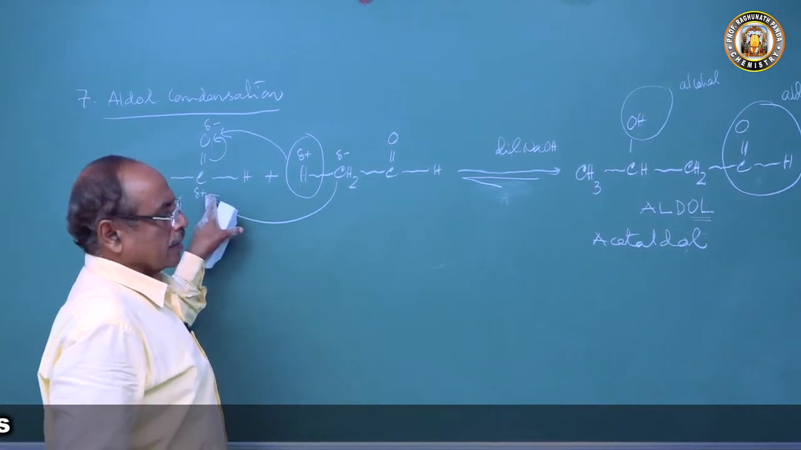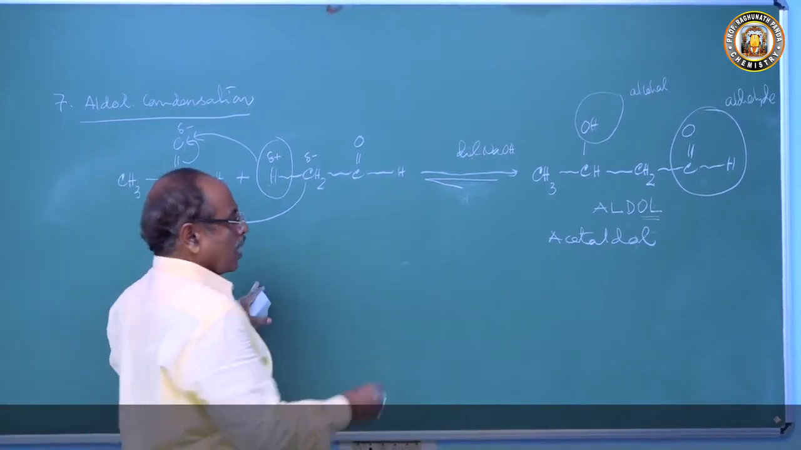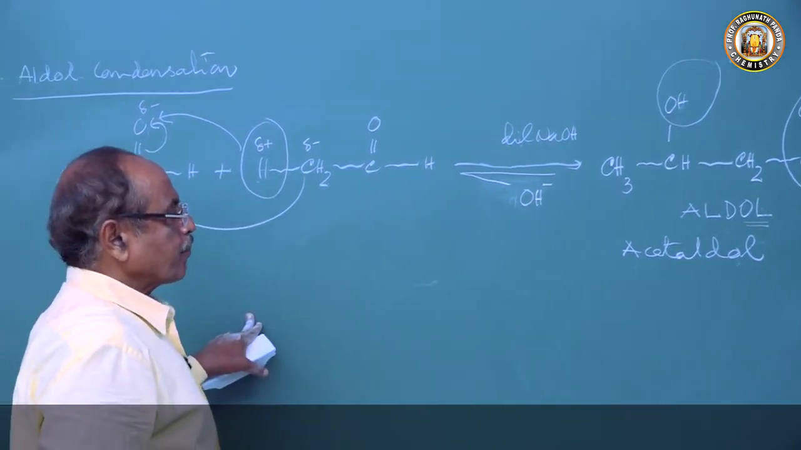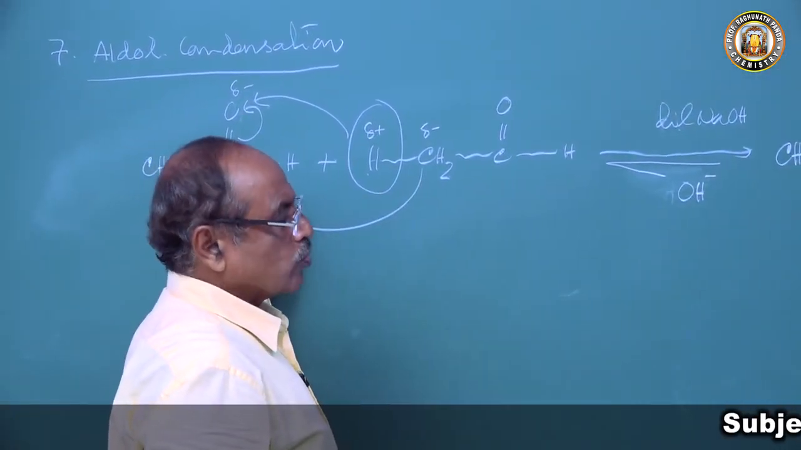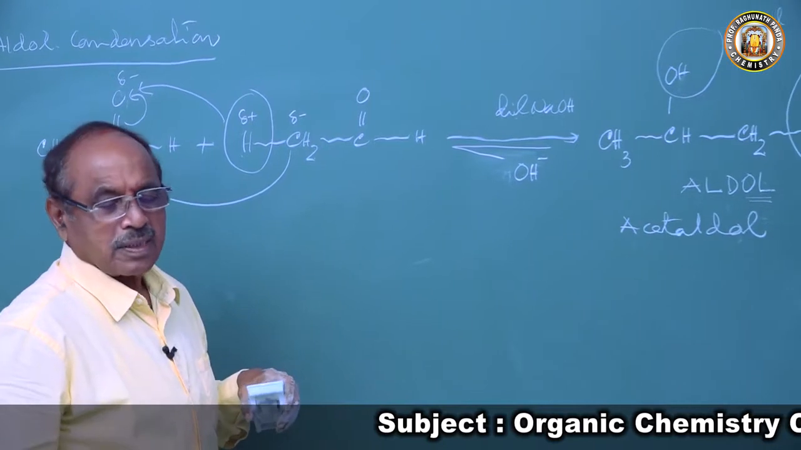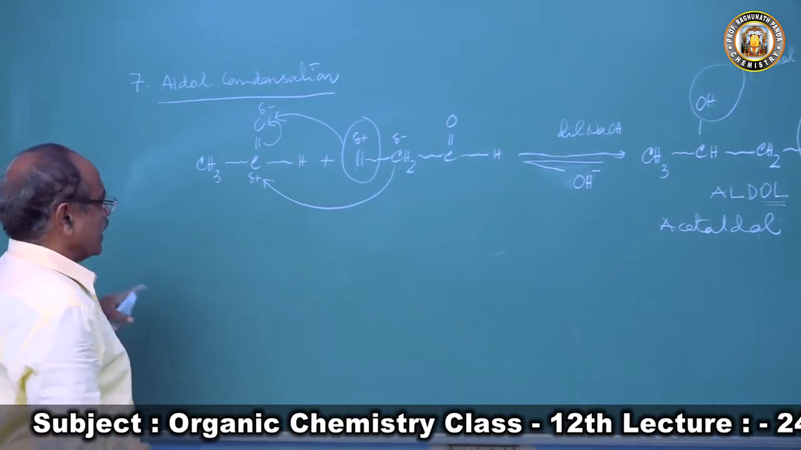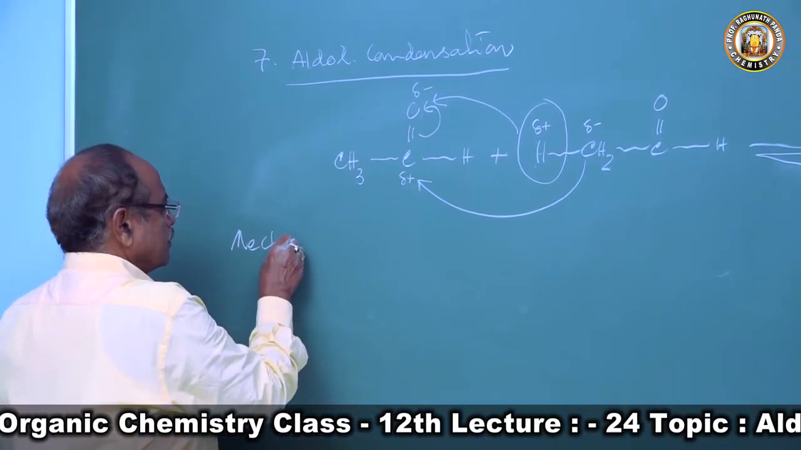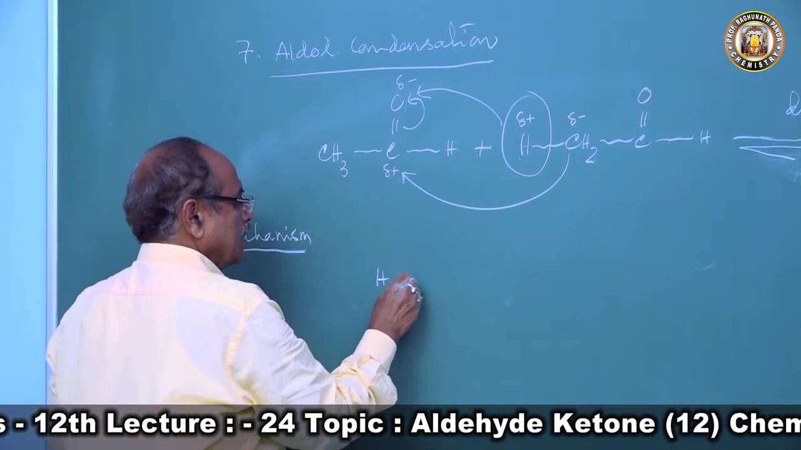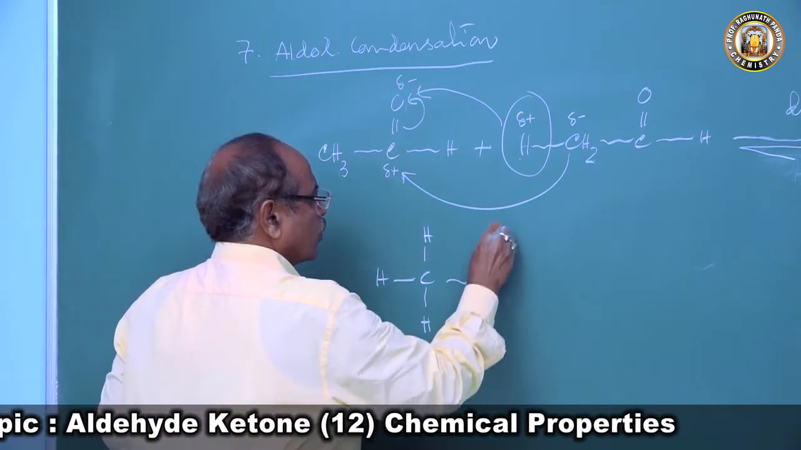So when acetaldehyde is treated with dilute sodium hydroxide, this hydroxide ion catalyzes the reaction. This hydroxide ion only catalyzes the reaction to condense two molecules of acetaldehyde. So how this reaction takes place, how this aldol is formed, if you go to the mechanism of this reaction, aldol condensation, CH3CHO.